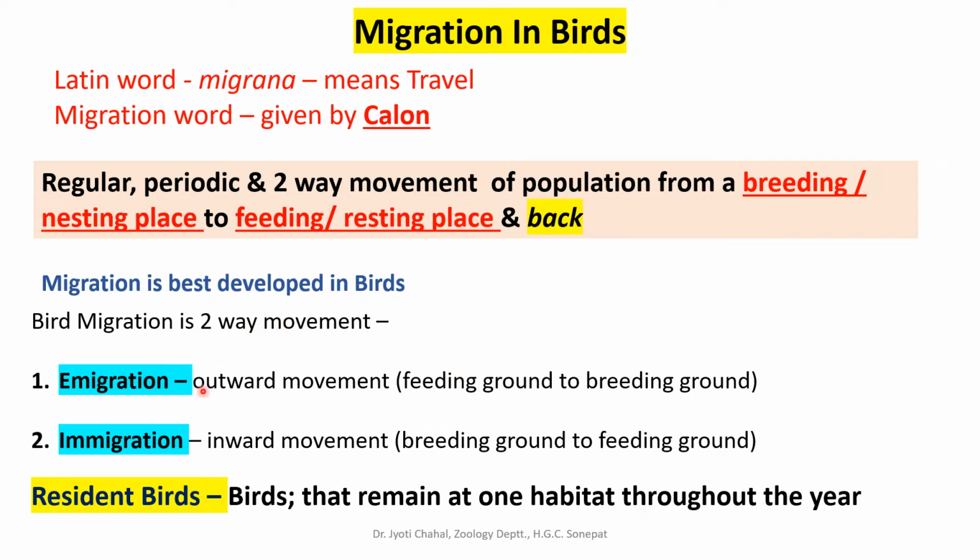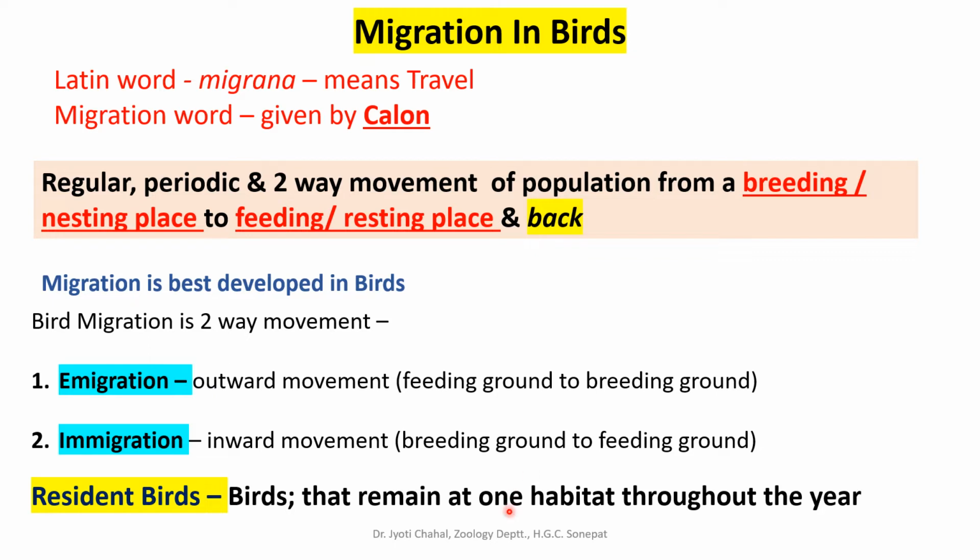One movement is termed emigration, which means outward movement, from feeding ground to breeding ground. That means birds move from their feeding ground to breeding ground for breeding, for mating. The second movement is immigration. That means inward movement from breeding ground back to the feeding ground. So these are two movements, emigration and immigration. Collectively, they result in the migration of birds. Combine these two, emigration plus immigration, and that is termed migration.